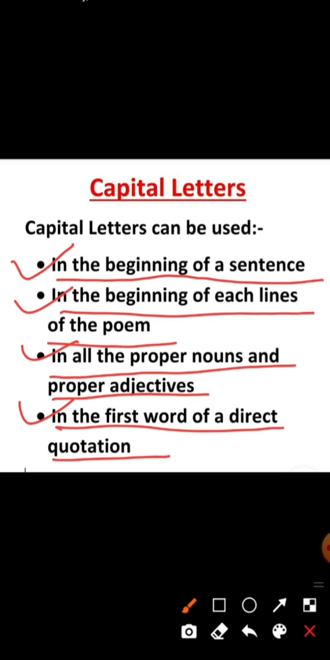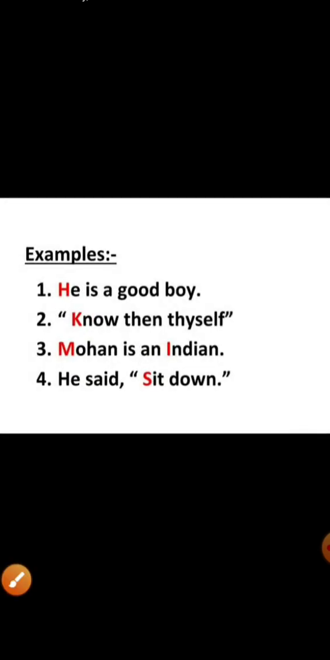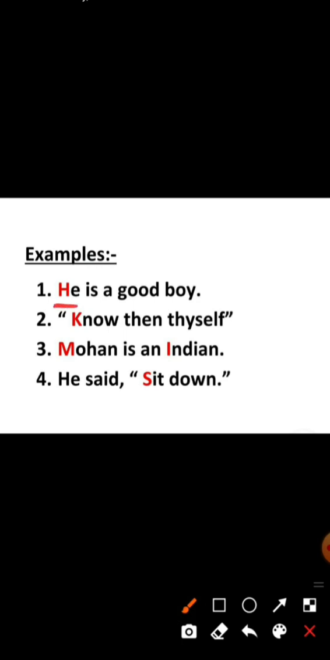Okay, and we can also see the example. You can see the example. He is a good boy. As I have told you in the first rule, that in the beginning of any sentence we use capital letter. So you can see here the first letter of this word he, H, is written in capital letter because the sentence starts with the word he, and the first letter of he will be in capital letter according to the rule.